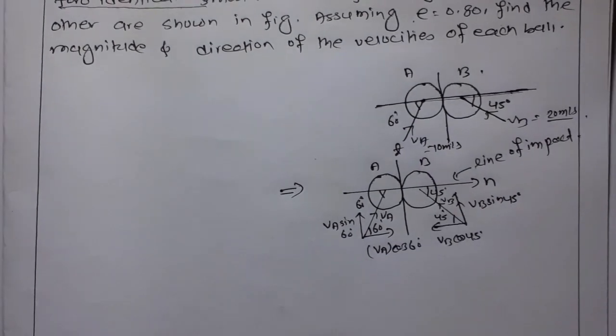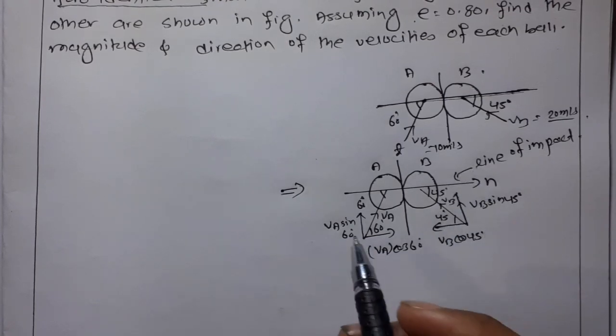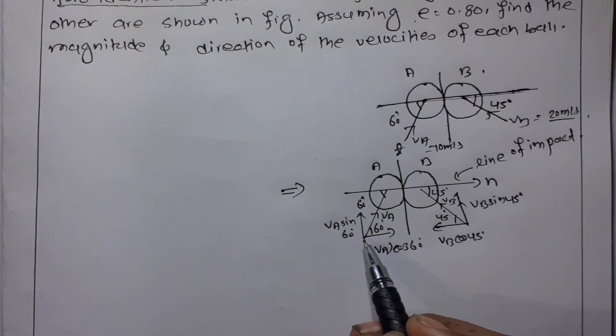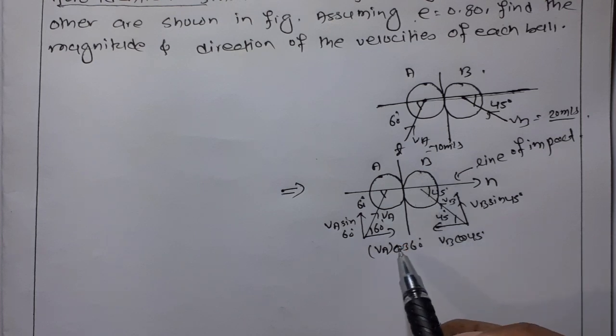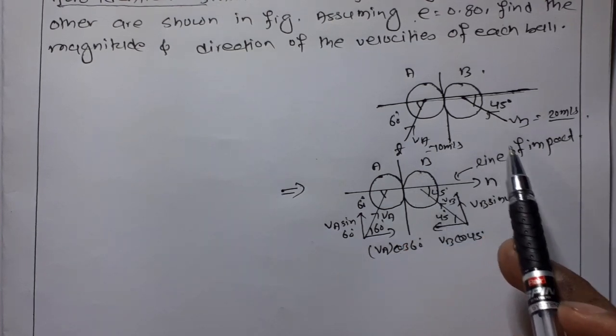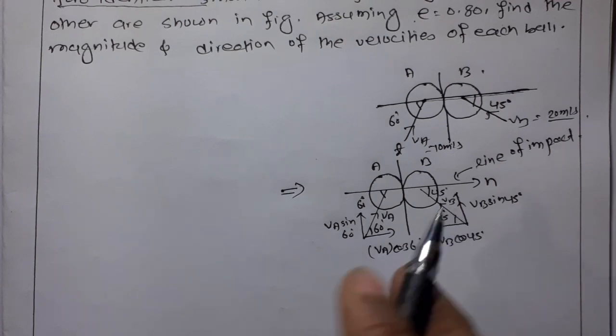Now resolving the velocities of A and B into tangent and normal components, we get the tangent component of vA as vA sin 60 degrees and the normal component of vA as vA cos 60 degrees, and similarly the tangent component of vB is vB sin 45 and the normal component is vB cos 45 degrees.